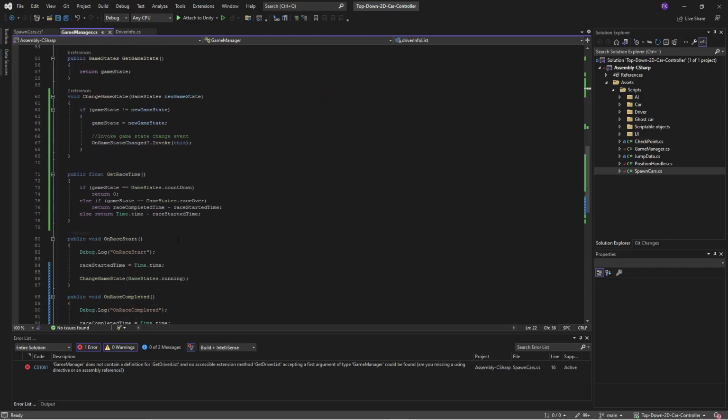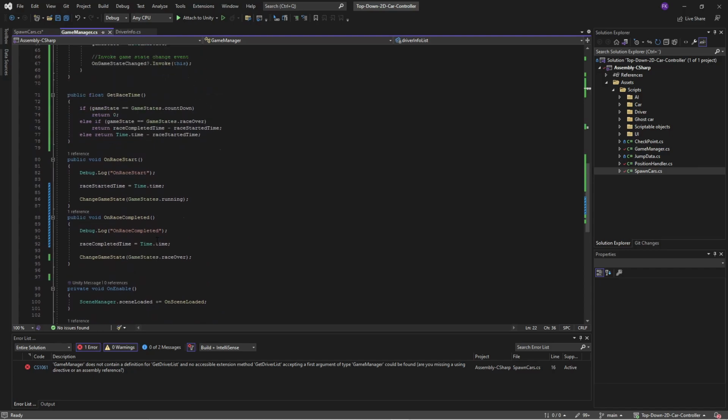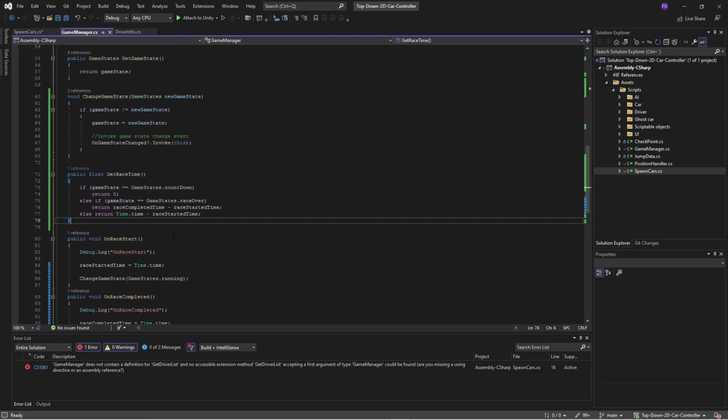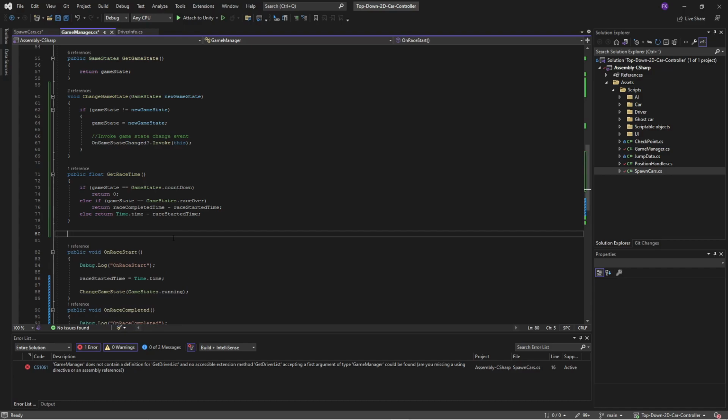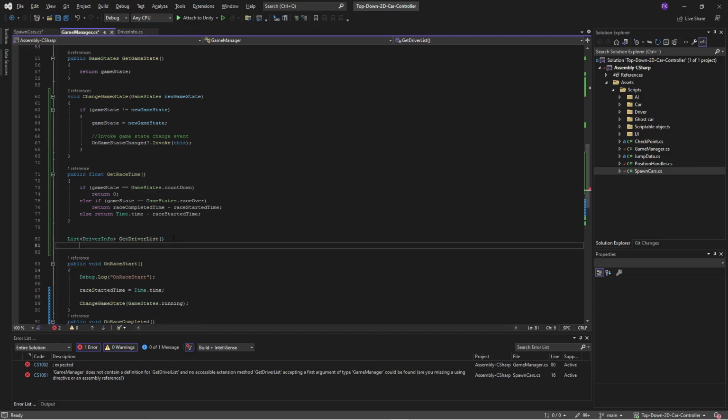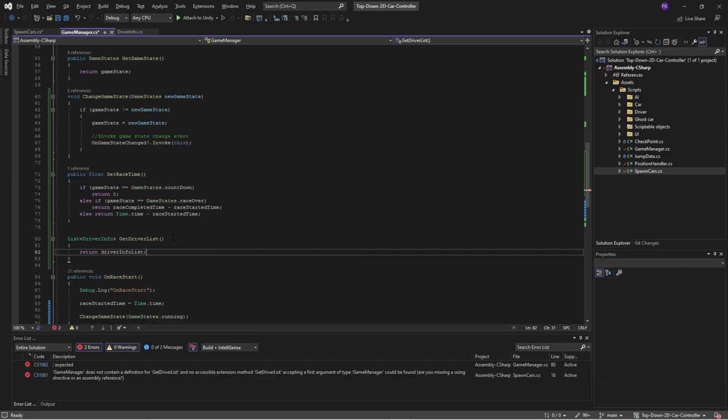So let's find a suitable place where we have that, not any of the events. So let's do a list, and then we have driver info and the function name, and then we'll return driver info list.